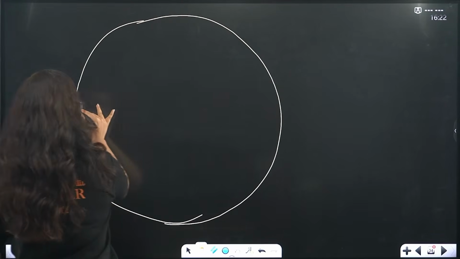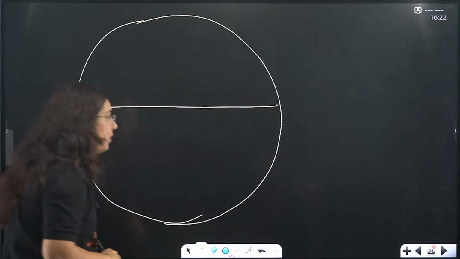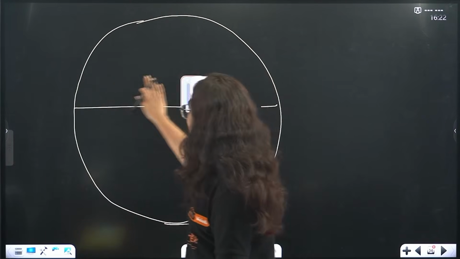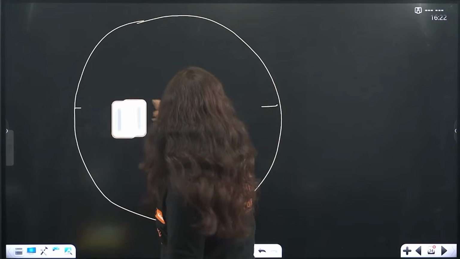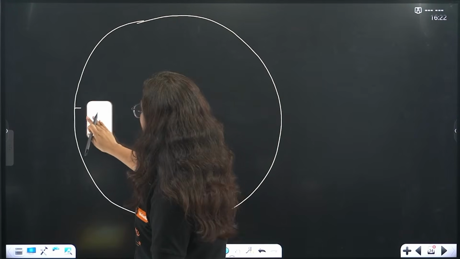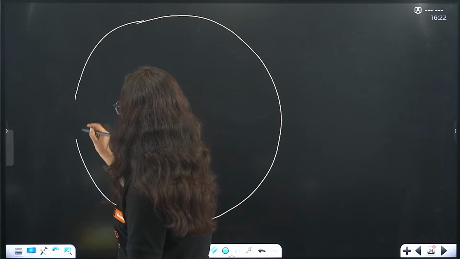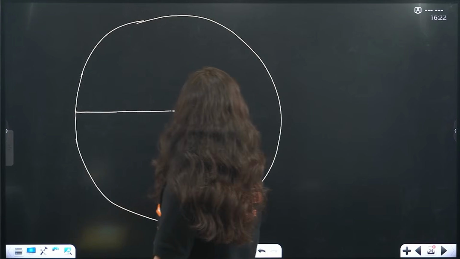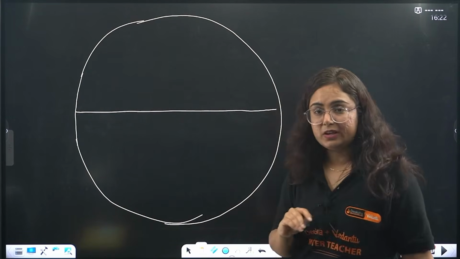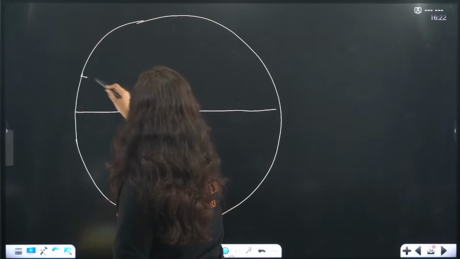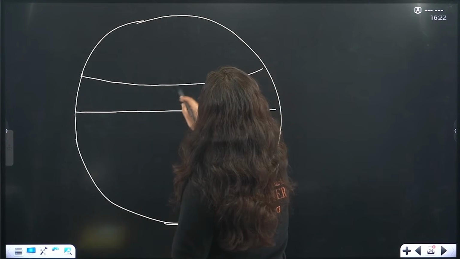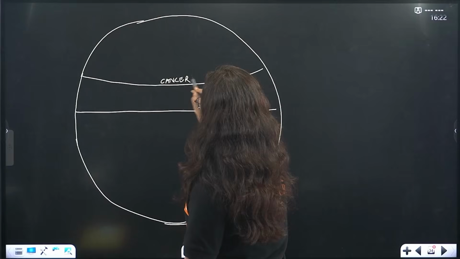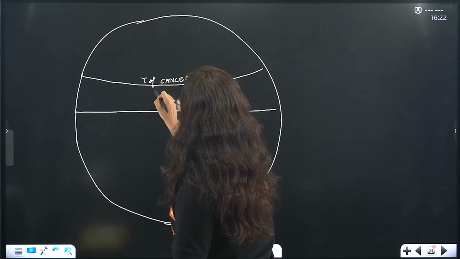Now, the globe or the earth is divided into two equal halves with a center line. That is what? Equator. Okay? So the center line is the equator. At 23.5 degrees, we have the Tropic of Cancer.